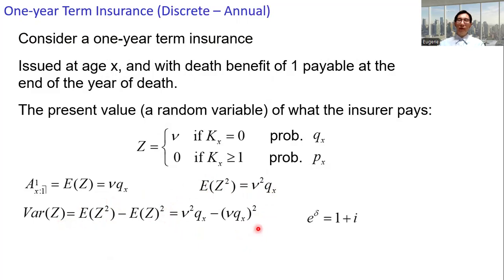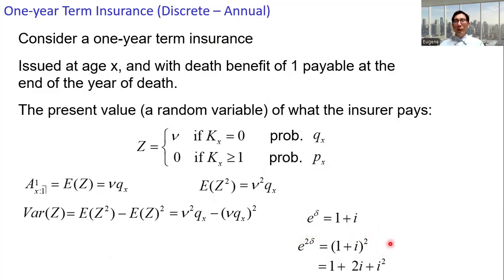All right, so get back to the financial mathematics relating delta and i. We have the relationship e to the power delta, delta is the force of interest, equals 1 plus i. If we double the force of interest, we have the following expression, and this equals 1 plus 2i plus i squared.